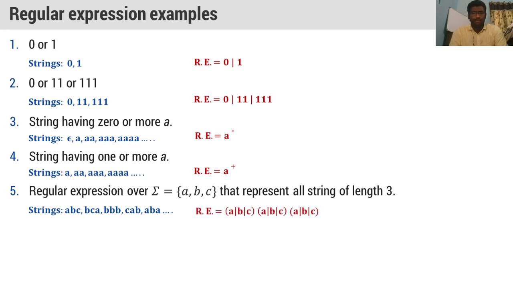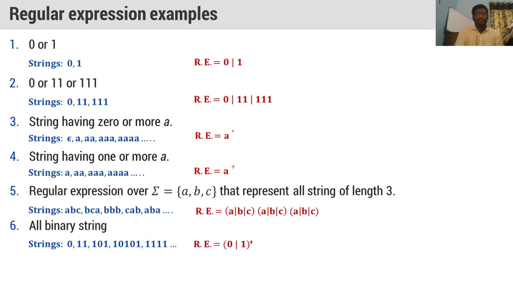So at that time the language will be A or B or C followed by A or B or C followed by A or B or C. So from the first regular expression you can take any either A or B or C. Second also you can take either A, B or C. So like that any combinations you take from each regular expression, this is the regular expression for the given language.